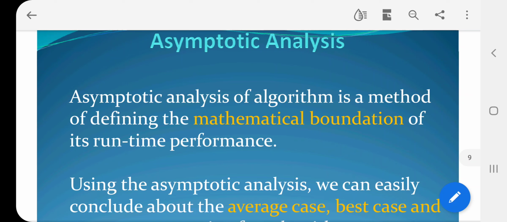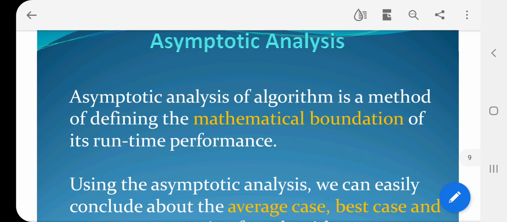For doing this analysis, finding the time complexity and space complexity of an algorithm, we should go for an analysis named asymptotic analysis. Asymptotic analysis of an algorithm is a method of defining the mathematical foundation of runtime performance.